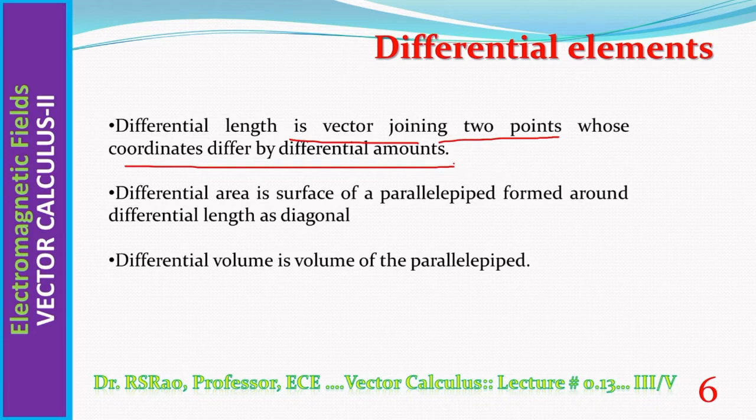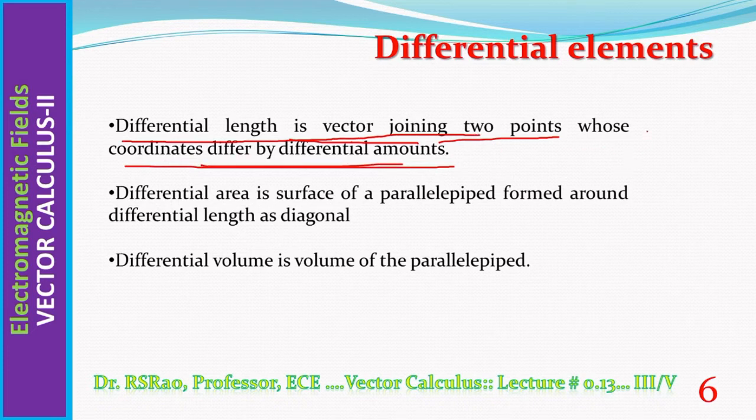What is the differential length in Cartesian, in cylindrical, in spherical? What is the differential area in Cartesian, cylindrical, spherical? What is the differential volume in the 3 coordinates? Before that, what is actually, by definition, differential length? The definition is: differential length is a vector joining 2 points whose coordinates differ by differential amounts.